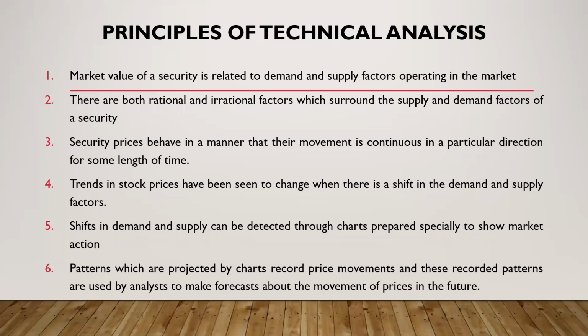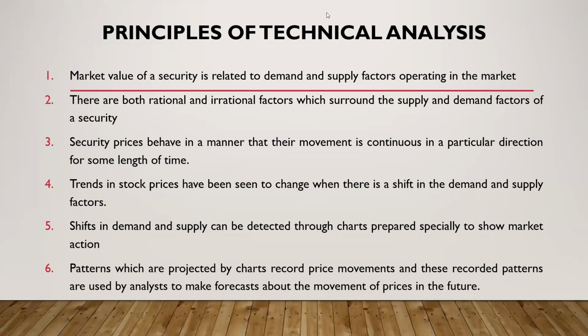Now, what are the principles of technical analysis? The next topic. See, the market value of a security is related to the demand and supply factors operating in the market. Now, there are both rational and irrational factors which surround the supply and demand factors of a security.